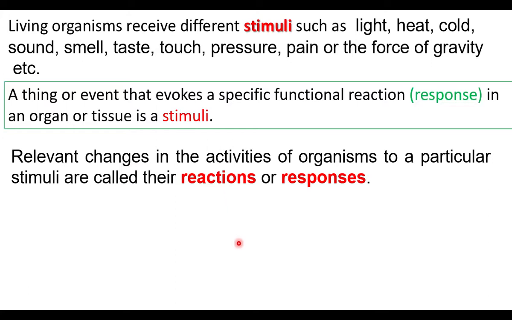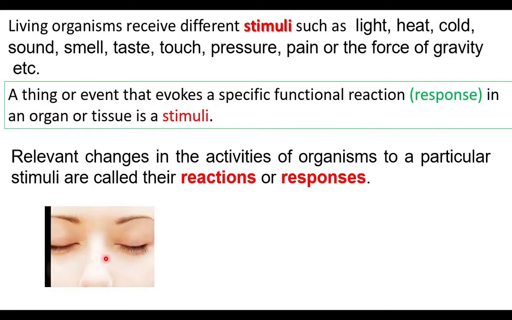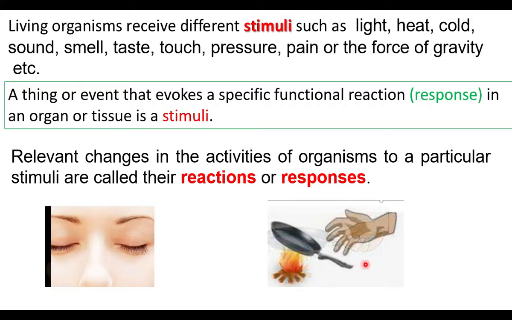Let us see examples. Bright light falls on the eye. This is the stimulus. Then what is the response? Closure of the eyes. Heat: touching the hot object causes a heat stimulus. Then what will be the response? Sudden withdrawal of the hand. Moving the hand out of the hot object is the response.